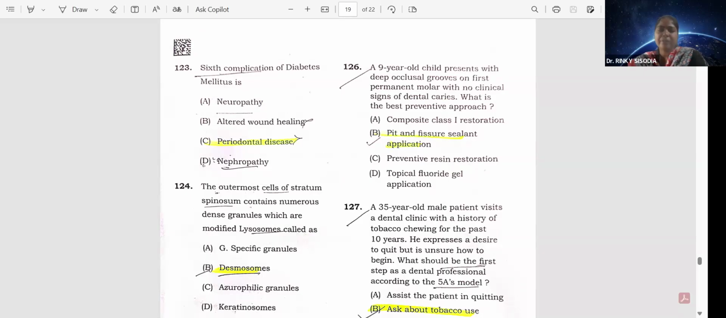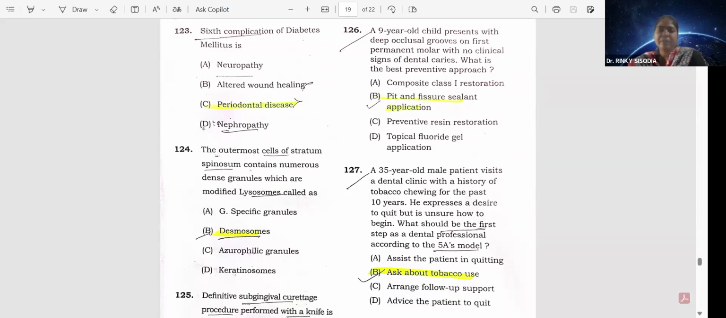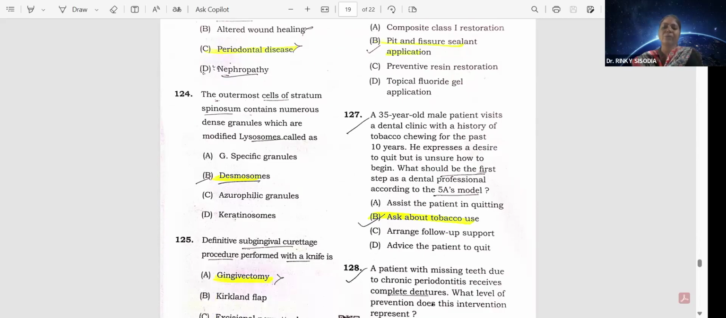Option B. A 35-year-old male patient visits a dental clinic with a history of tobacco chewing for the past 10 years. He expressed a desire to quit but is unsure how to begin. What should be the first step as a dental professional according to the 5 A's model? That is, ask about tobacco use.